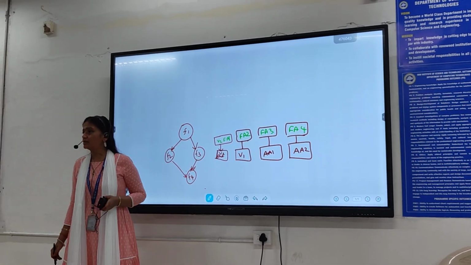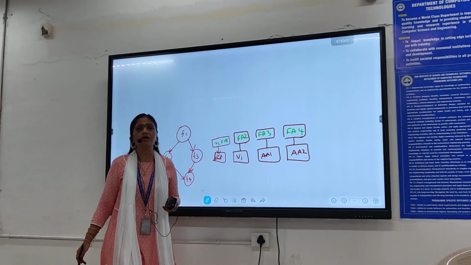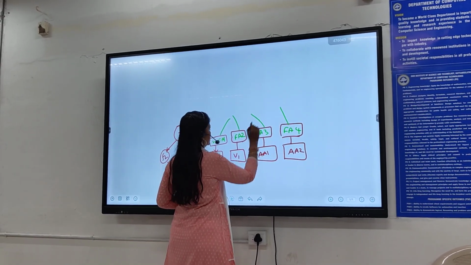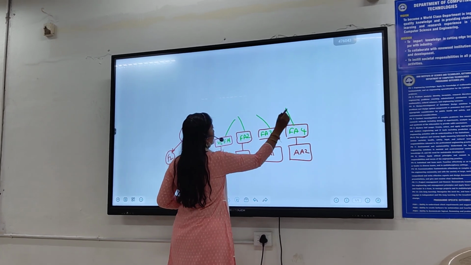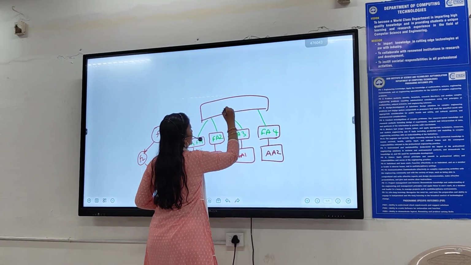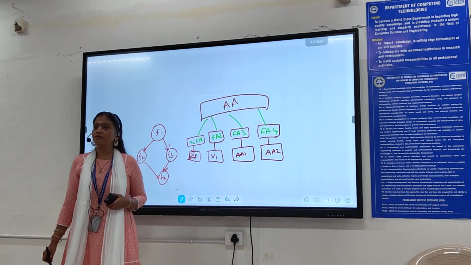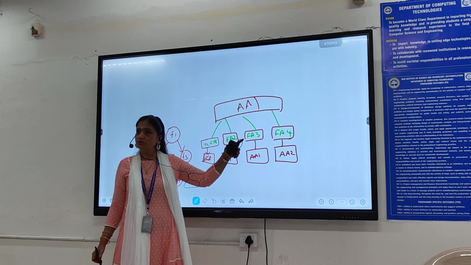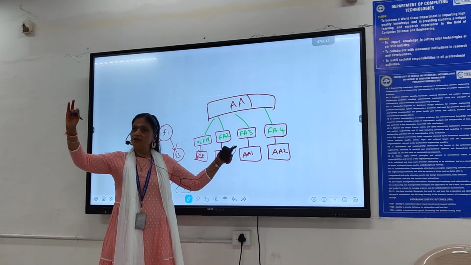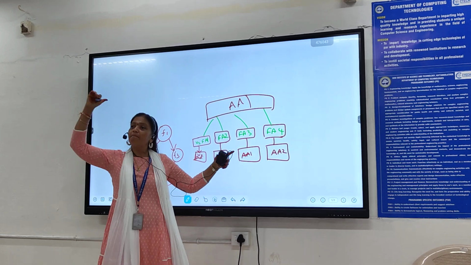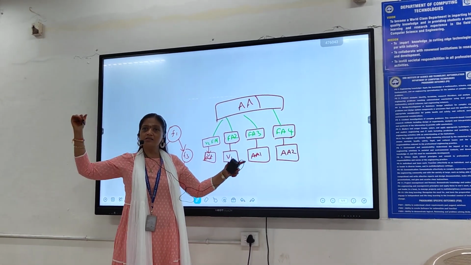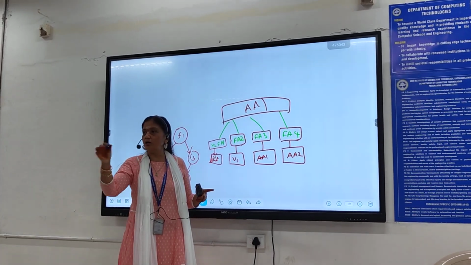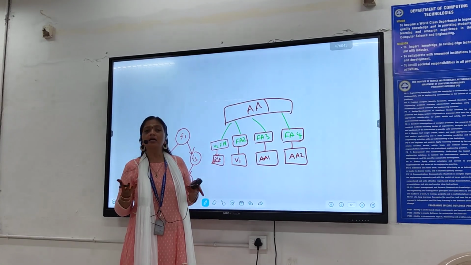FA stands for faculty advisor. All the faculty advisors will be coming under the control of the academic advisor. Okay, A1. This is for second year. Similarly, I have first year, third year, fourth year, final year, PG also. This is under one umbrella, under the department. Which department? You all belong to School of Computing, NWC. How many departments are there?